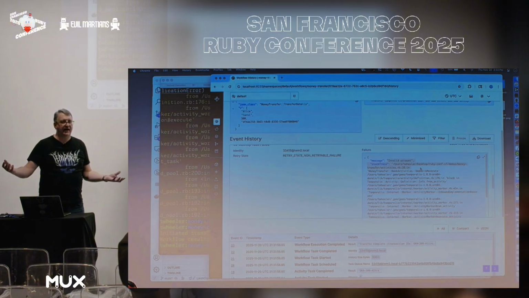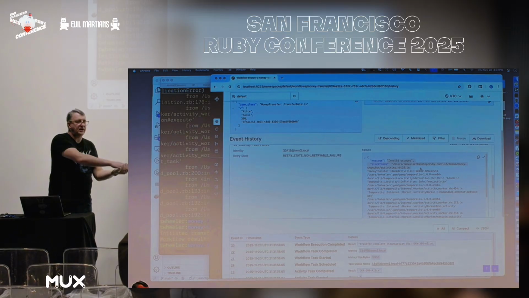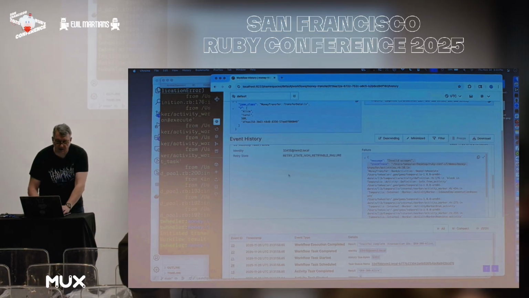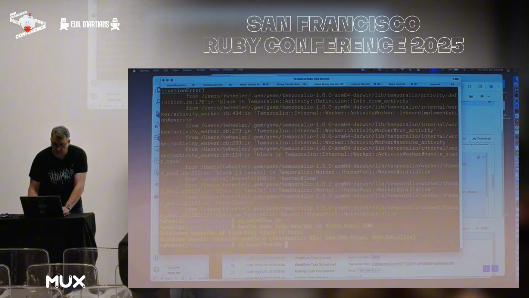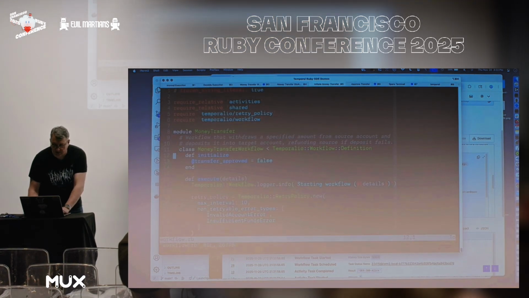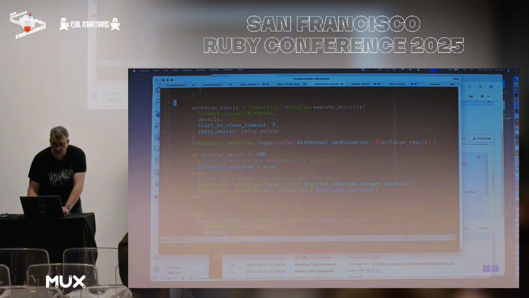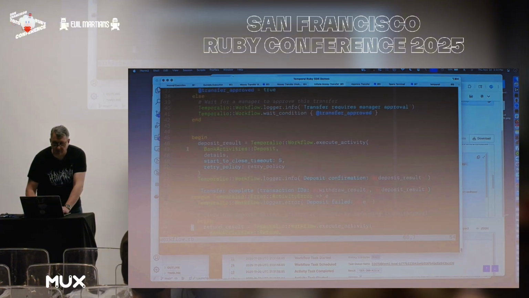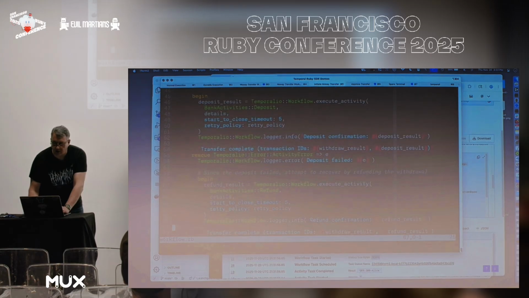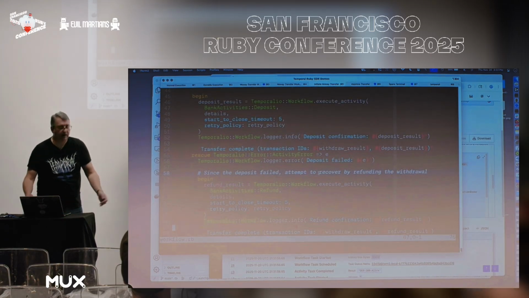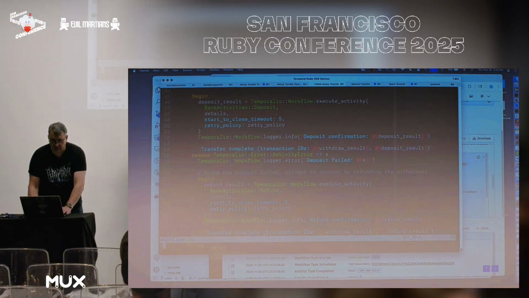We need to use the saga pattern and have a compensation that reconciles the balances by putting the money back into the original account. And so inside the code for the workflow, you can see down here, we have a begin and a rescue. And inside of that rescue, if the deposit failed, we can recover by refunding the money. And so we can control that logic and make sure that everything happens.